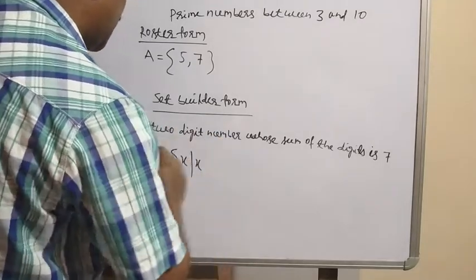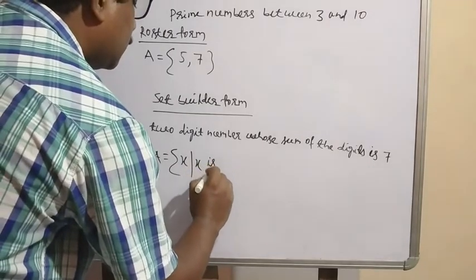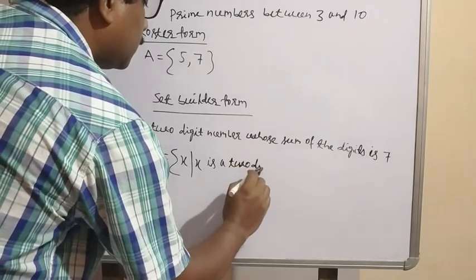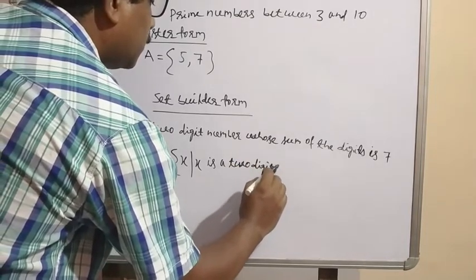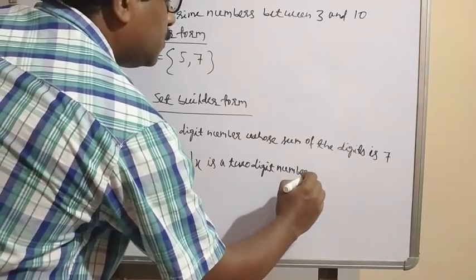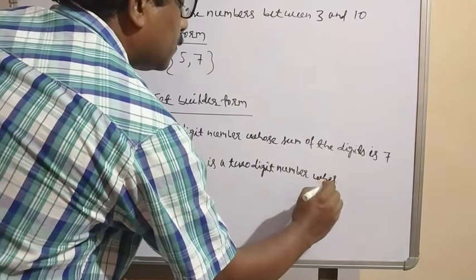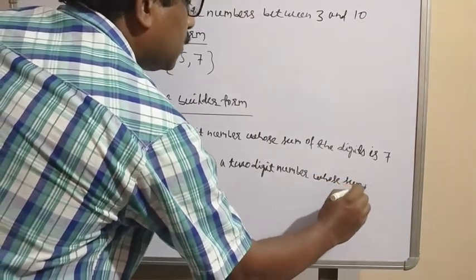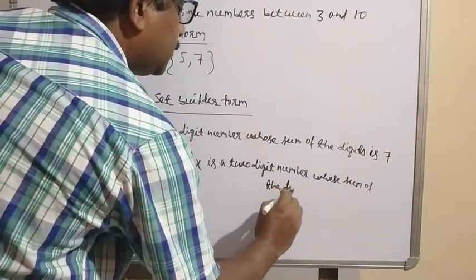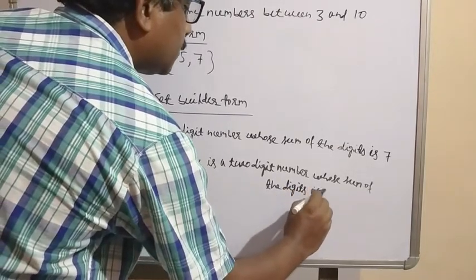So how to write it? A equals x such that x is a two-digit number whose sum of the digits is 7.